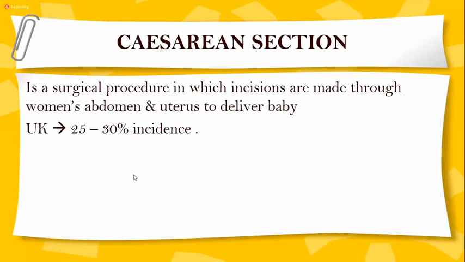So let's start the second thing, that is cesarean section. Cesarean section is a surgical procedure in which incisions are made through the woman's abdomen and uterus to deliver the baby. The incidence of cesarean section is 25 to 30%, and even in our setup it is almost 25 to 30%.